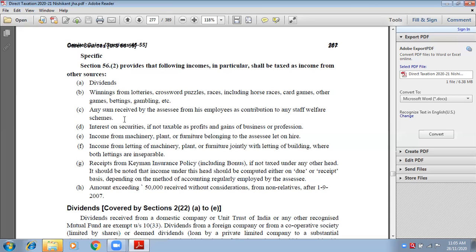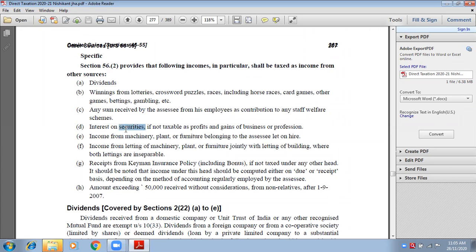Next, any sum received by SSC from his employer as a contribution to any staff welfare scheme. If you have received any sum from the employer as the contribution to staff welfare scheme, any amount which is related to your staff welfare scheme, and if you are receiving it, it will be counted as income from other sources.